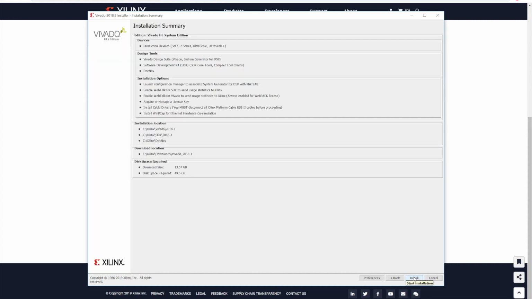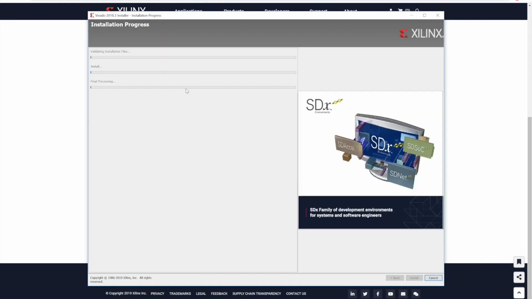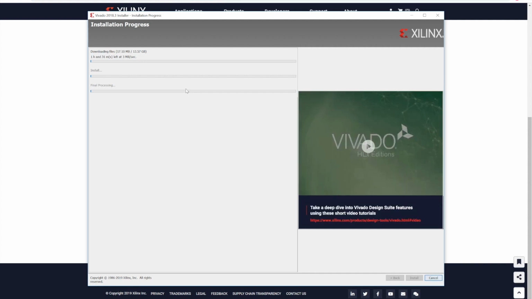I click next, and once again it is confirming that it is going to occupy 49.5 GB, and this is the path where it will get installed. So I'll press the install button, and now it will install, and I guess it will take 1 hour or 1.5 hours to download, and then maybe 1 hour to install. So yeah, let's wait for that.